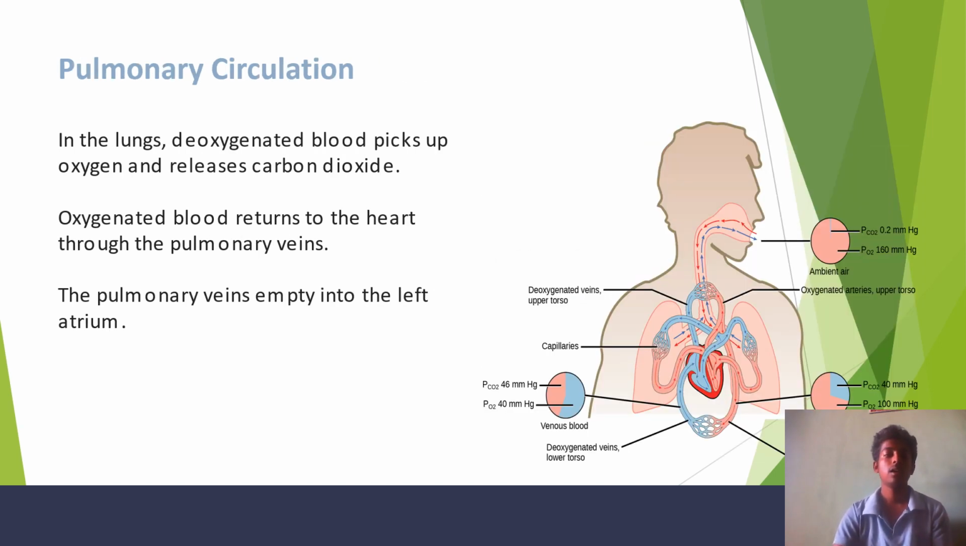Pulmonary circulation. In the lungs, deoxygenated blood picks up the oxygen and releases the carbon dioxide. The oxygenated blood returns to the heart through the pulmonary veins. The pulmonary veins empty into the left atrium. We can see in the image the pulmonary circulation.